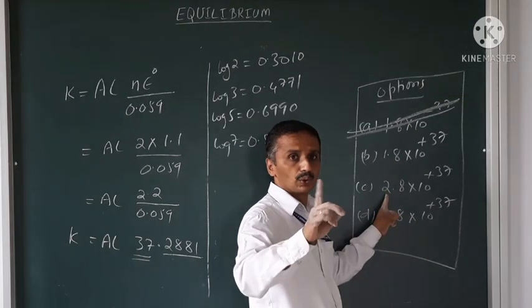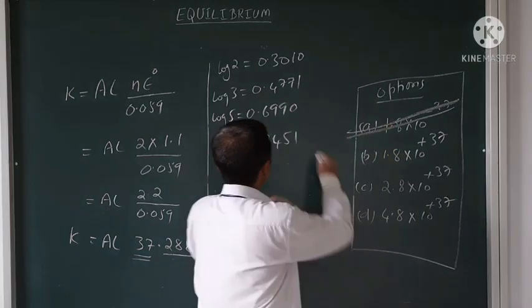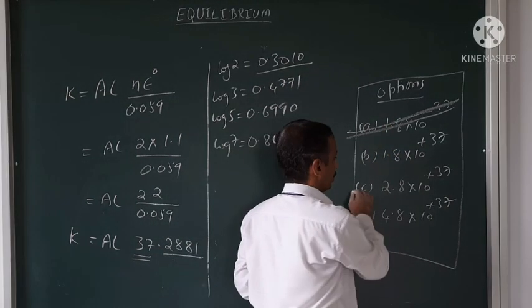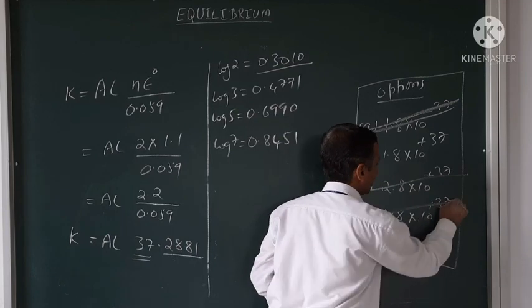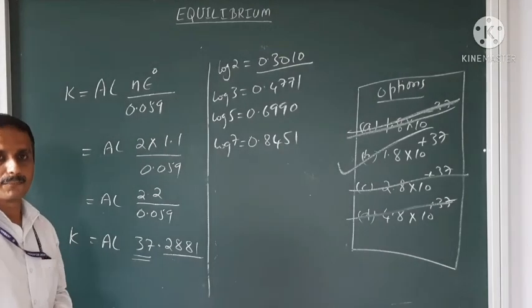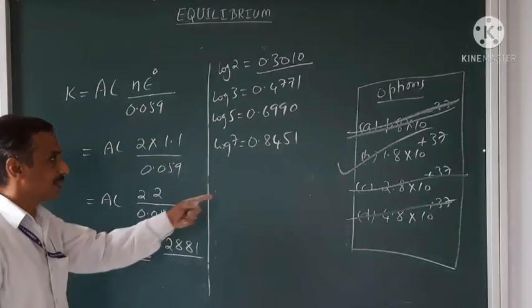It is 2? 2 cannot be, because if 2 is there I should have had 0.3010. So this is neglected, and this should be the answer.